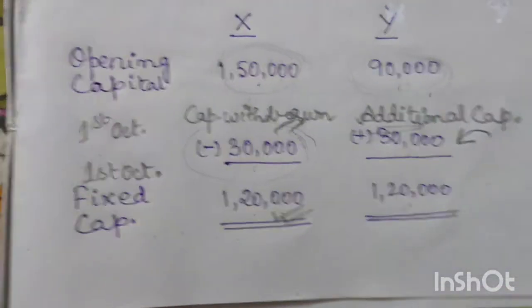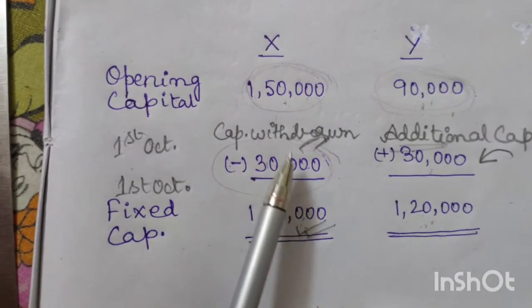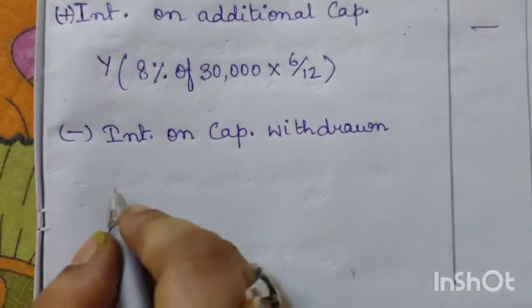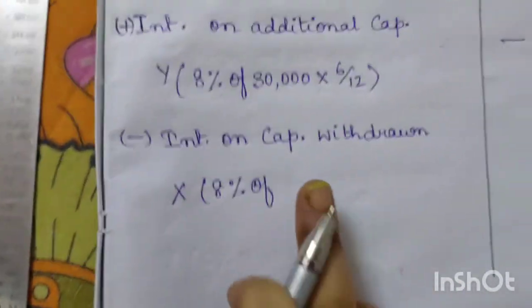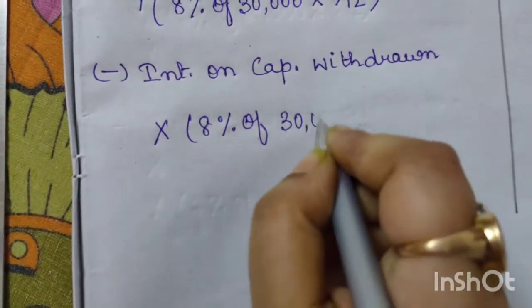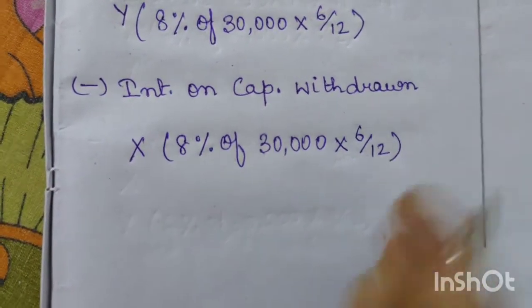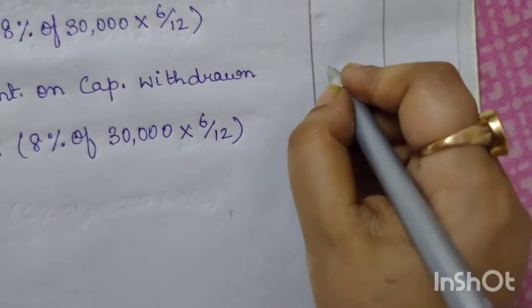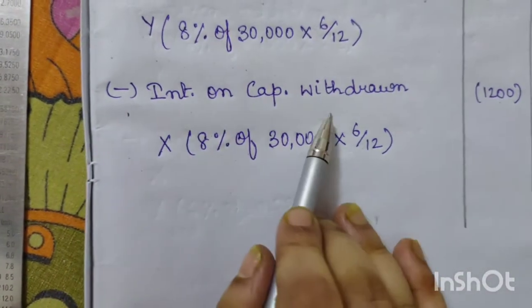Now come to deduction, means less interest on capital withdrawn. In the working note, X has only withdrawn the amount. So here we will write for X, 8% of 30,000 which he has withdrawn. The date is also the same, so the period will be the same, 6 by 12. So the amount we get is the same, 1200, but here it will be less, since it is interest on capital withdrawn.